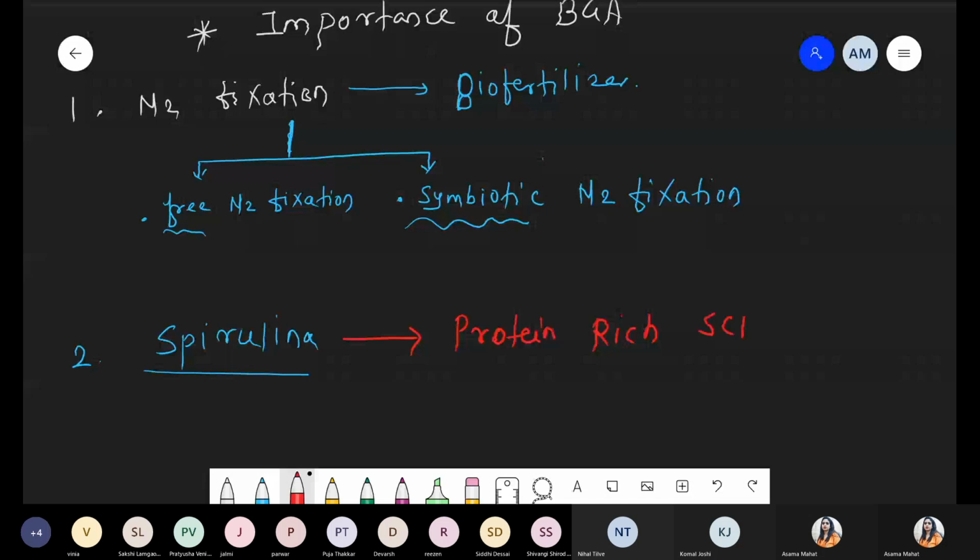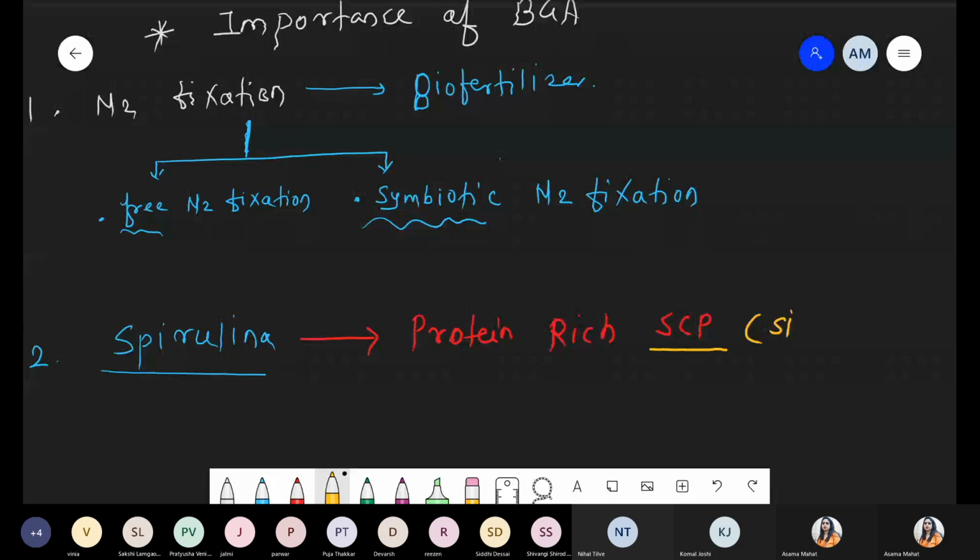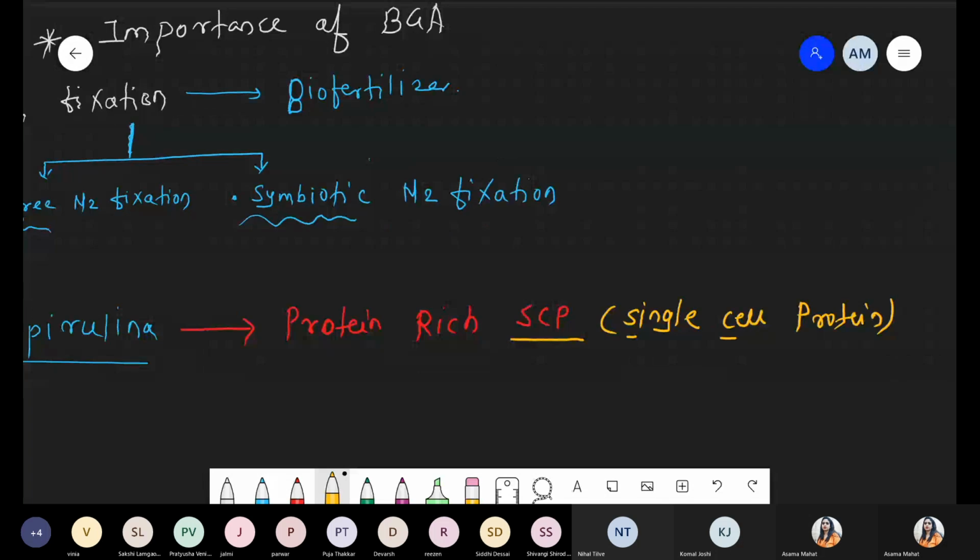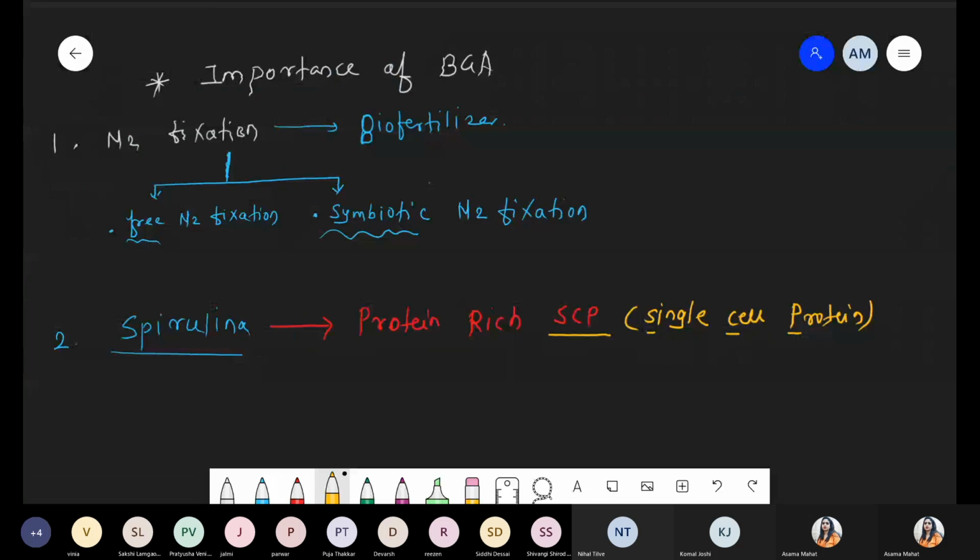single cell protein, SCP. These are the single cell protein. Single cell protein means what? Basically, these are an energy source, microbial biomass, and mostly bacteria, we are talking about single cells. So single cell protein is rich with protein and rich with minerals. Simply it is called SCP. Okay. So the best example is spirulina, and spirulina comes under the category BGA, that is cyanobacteria.